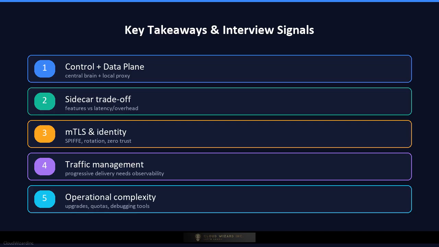Third, mTLS and identity are the foundation of zero-trust networking, so be ready to discuss certificate issuance, rotation, and SPIFFE identities. Fourth, traffic management is the feature that unlocks progressive delivery, but it depends on accurate observability to avoid shipping bad canaries. Fifth, operational complexity is the biggest hidden cost of a mesh, so mention control plane upgrades, proxy resource quotas, and debugging tools. If you can walk through this system with these 5 points, you will signal strong senior-level design thinking.